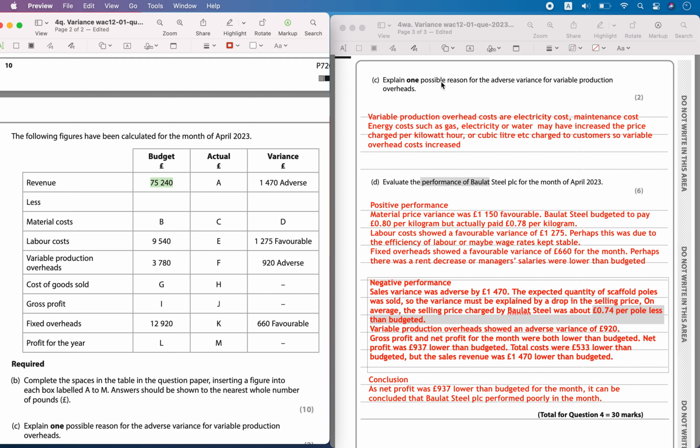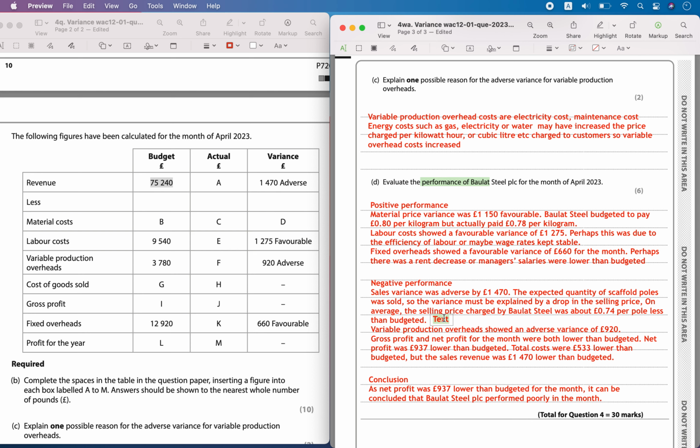You can calculate here 75240. Okay, 75240, what was the selling price? Okay, 1980 into the rate is equal to 75240.